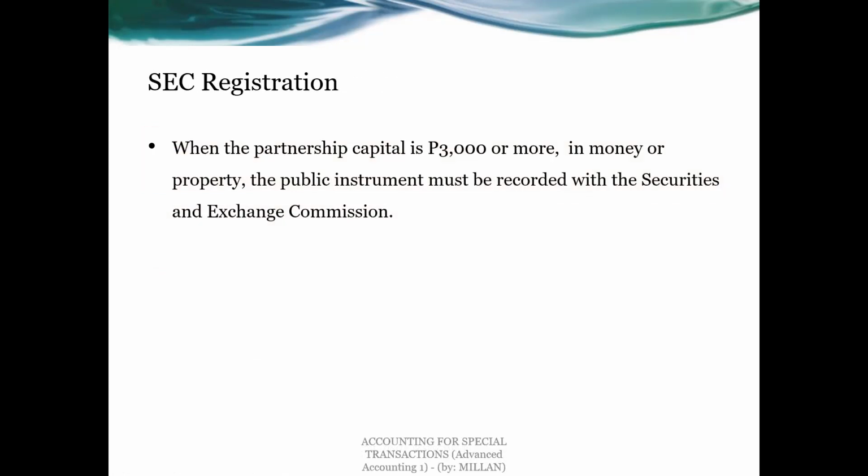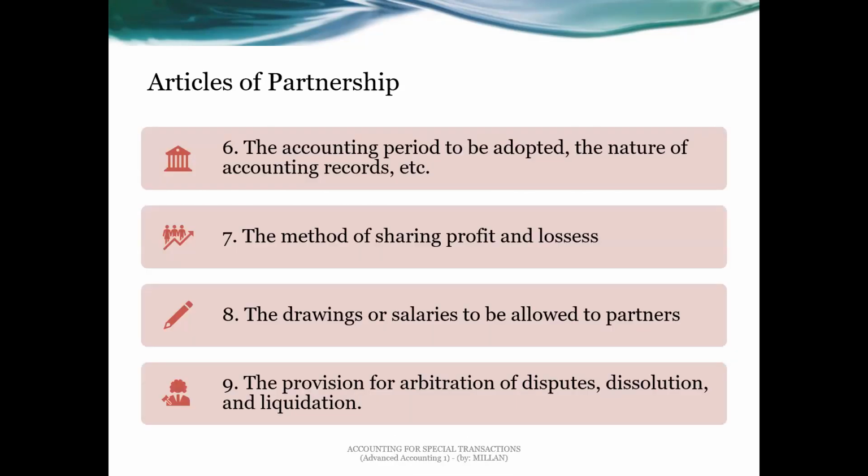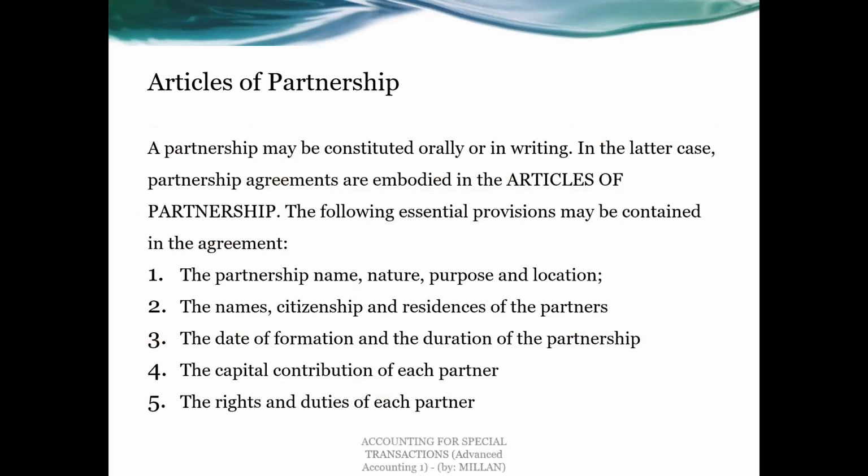Okay, now let's talk about SEC registration. When the partnership capital is 3,000 or more in money or property, the public instrument must be recorded with the Securities and Exchange Commission. Again, as I have mentioned a while ago, the articles of partnership can be constituted either orally or in writing.